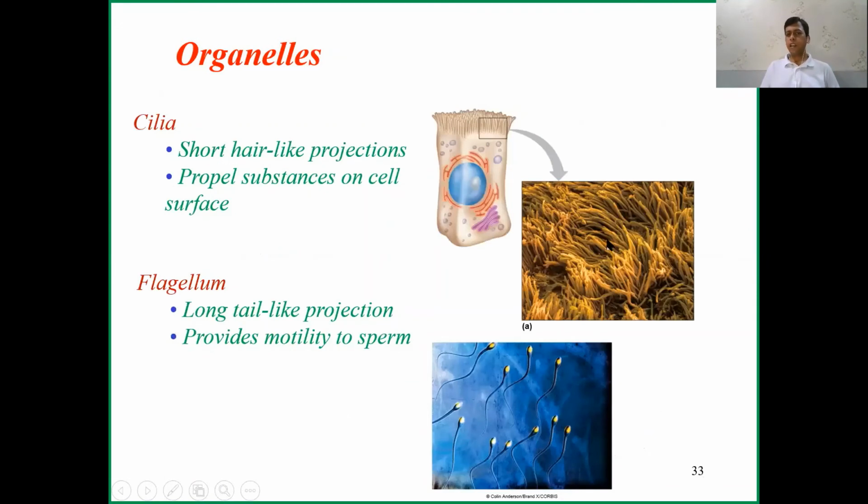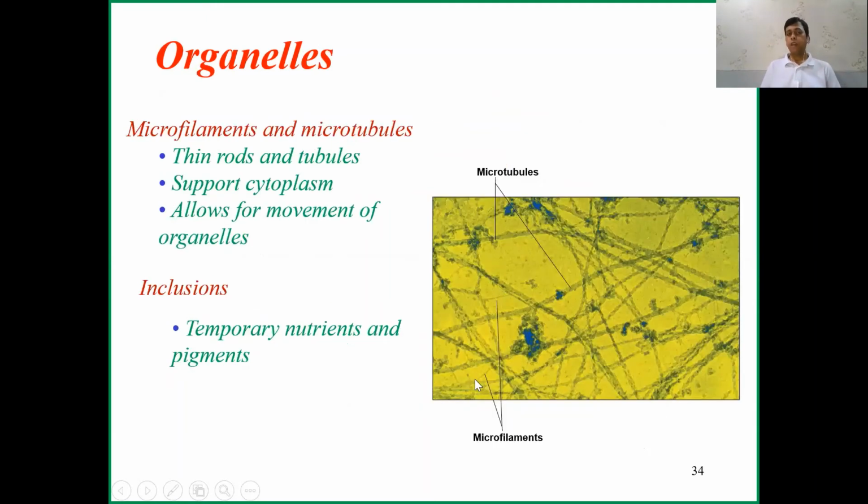And the cilia, the hair-like structures, help in propelling something. This is in some cells, say in the mucous membrane, they have this kind of structure for propelling foreign particles or any substance. So they move like the wind. Okay, and the flagellum is the long tail-like structure which helps in the motility of the cell, like the sperm. And they have microfilaments and microtubules, thin rod tubules which support the cytoplasm and allow movement of organelles. So they give a support system, giving the structure.